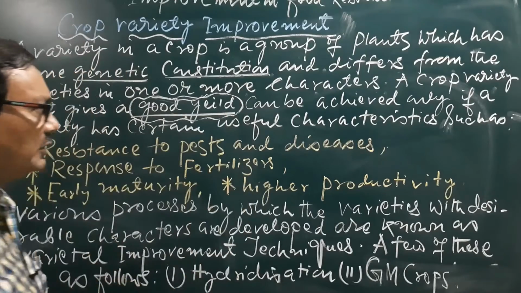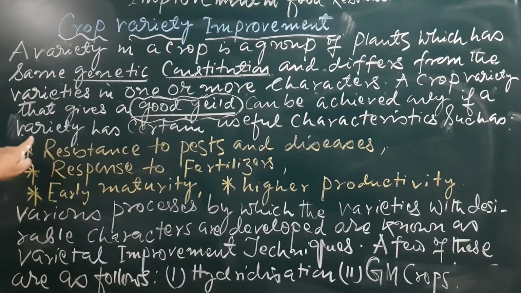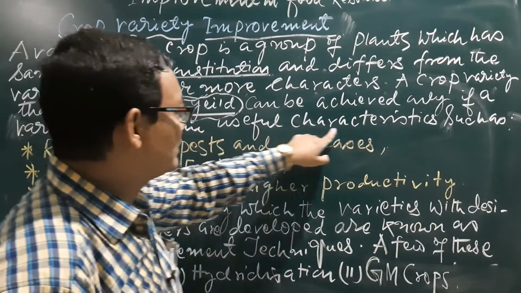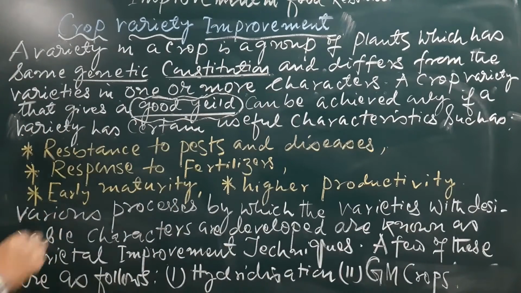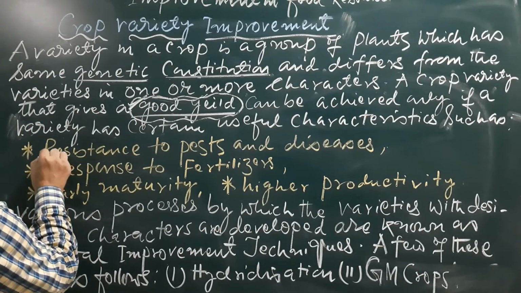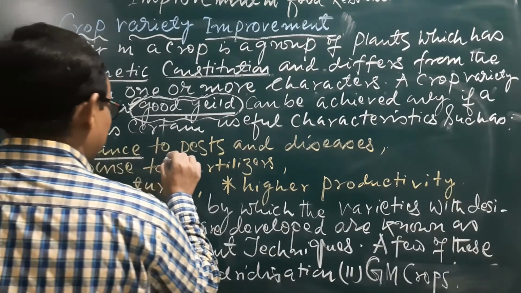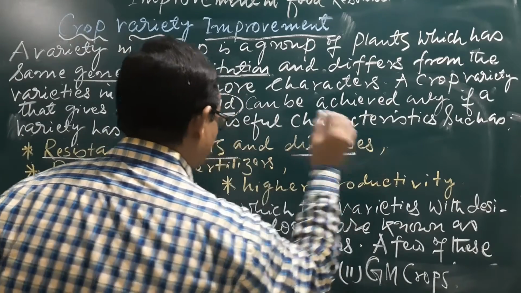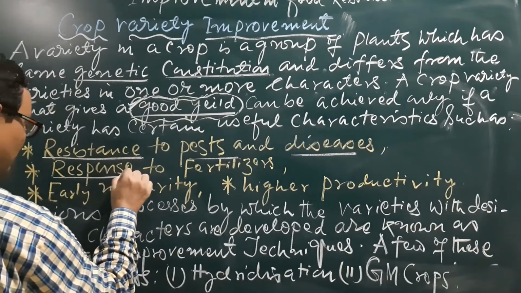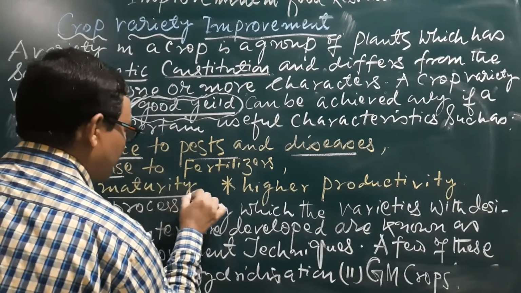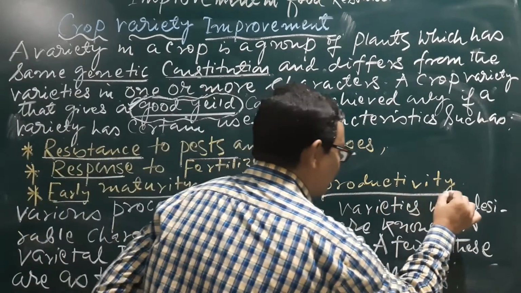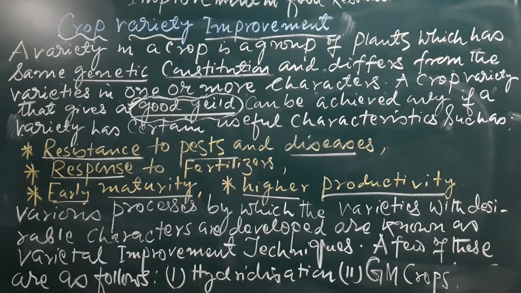The production will be good. This can be achieved only if a variety has certain useful characteristics. How is it possible? How are these factors fulfilled? Good yield means the variety has resistance to pests and diseases, response to fertilizers, early maturity, higher productivity. All these factors are summarized here.